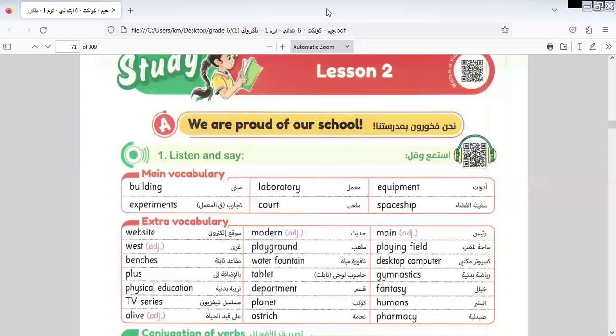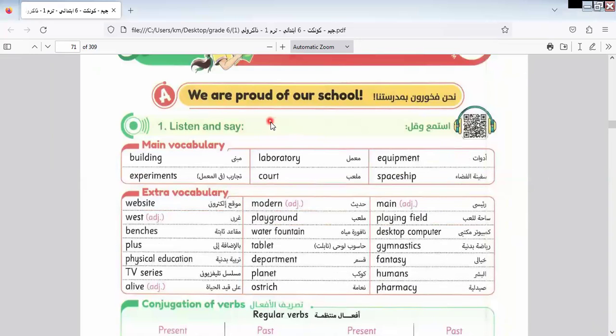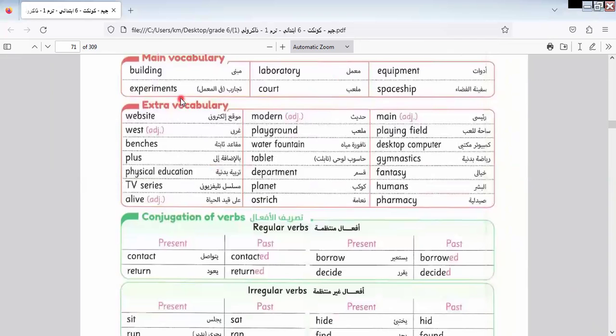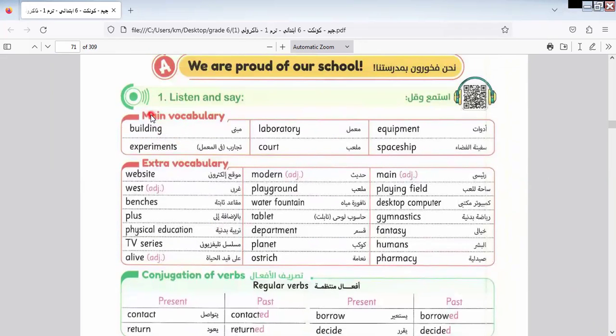Here we start lesson 2 in unit 2 in your book Connect. The topic of this lesson is "We are proud of our school." Let's get to know more about this topic. Here we have main vocab and extra vocab. Let's know the main and extra vocab.